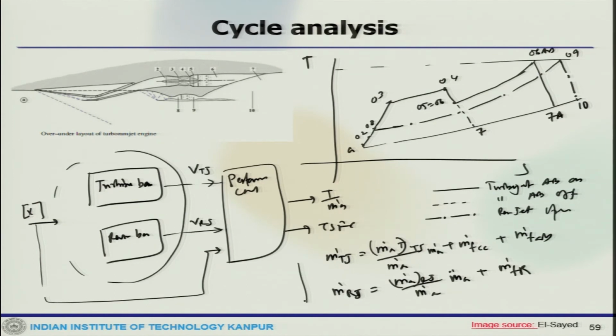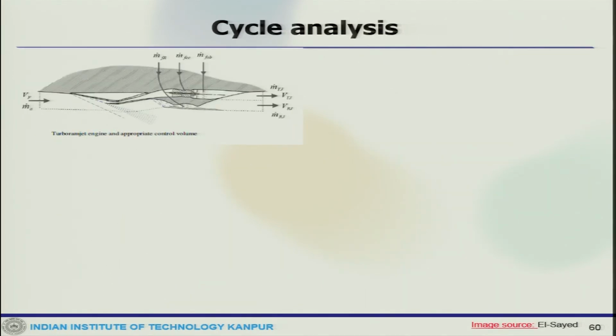So, there are two different fuel mass flow rate calculations which you can take, and so this is how it looks like.